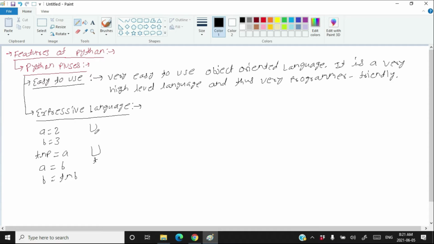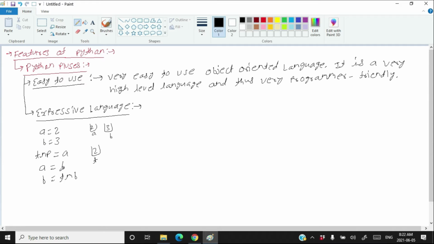So a had 2 as you know and b had 3 as you know. Whatever is in a should be put in t. So here t will contain 2. When you write a is equal to 2, that means whatever is on the right hand side will go to the container on the left hand side. Therefore, when you write tmp is equal to a, whatever is on the right hand side will go to the container on the left hand side. So 2 is on the right hand side and that will go to the container on the left hand side.